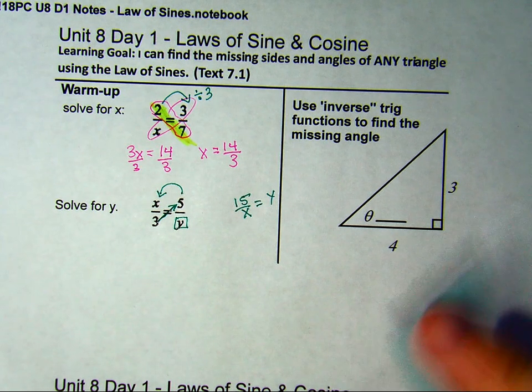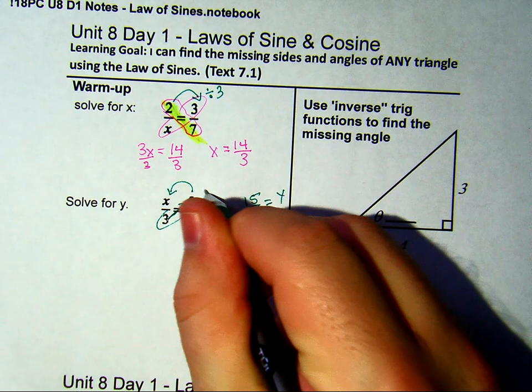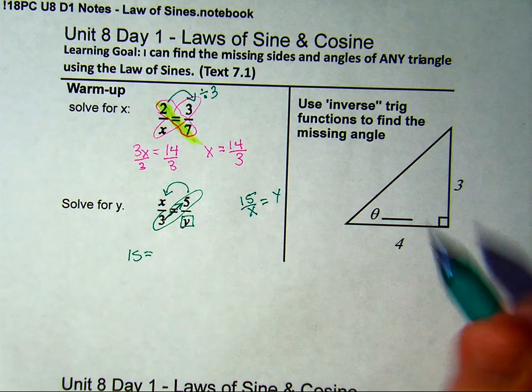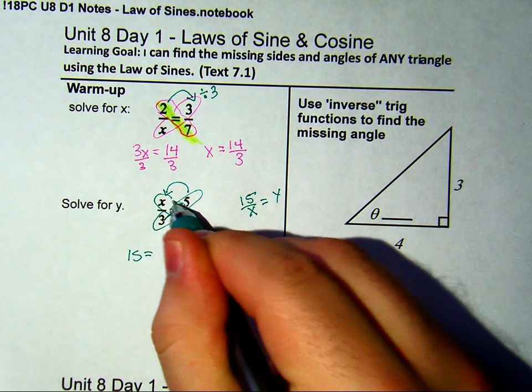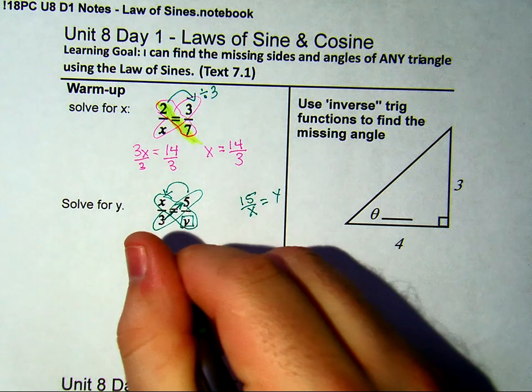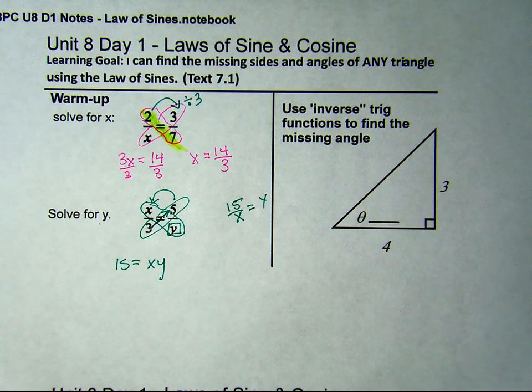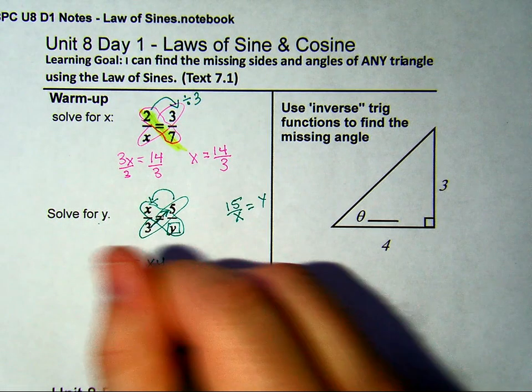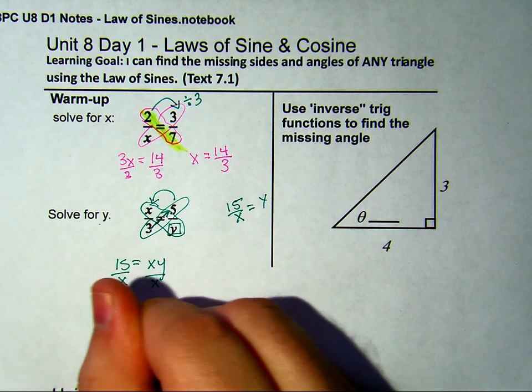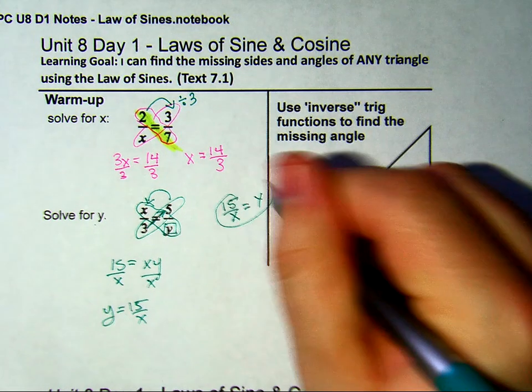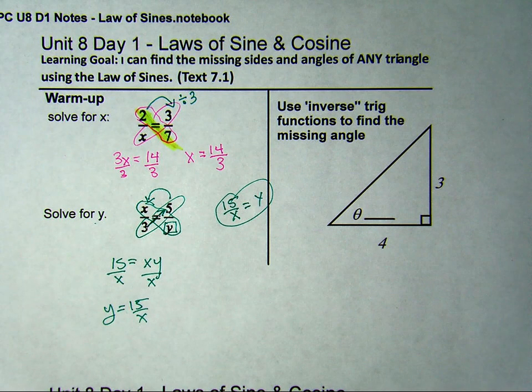So if we take our time and we multiply our diagonals, we'll have 3 times 5, that's 15. And then if we multiply the other set of diagonals, we will have x times y. But we're solving for y, so we want to get y by itself, and that would require us to divide by x. Y is equal to 15 divided by x. Hey, that's what I was saying was going to happen. So knowing how to solve a proportion in a speedier manner can be very beneficial to us.